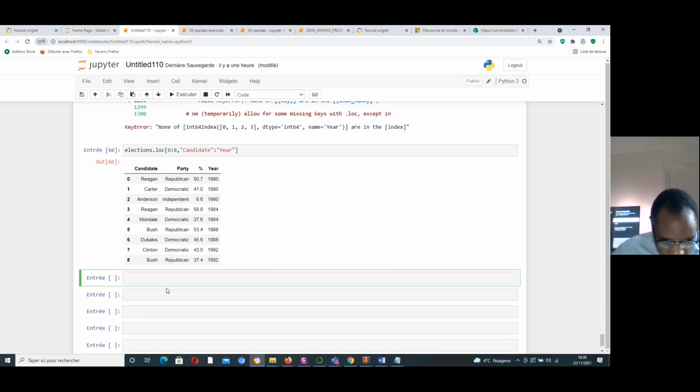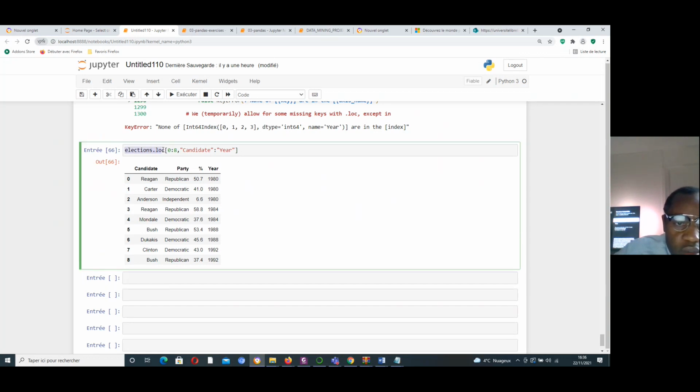If I use iloc to analyze, I can use iloc and do the same thing, but iloc can exclude some values.